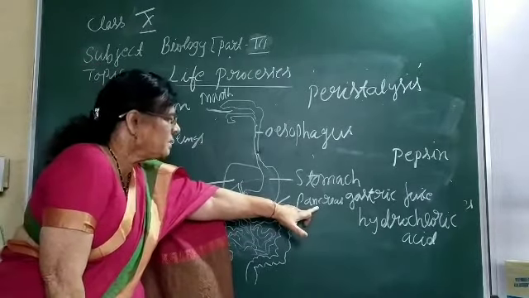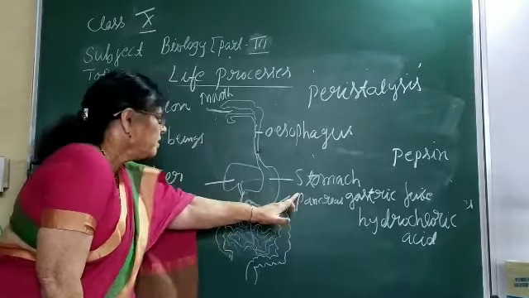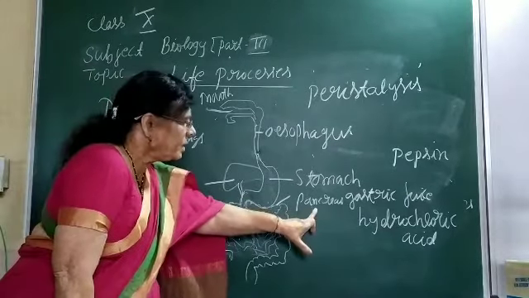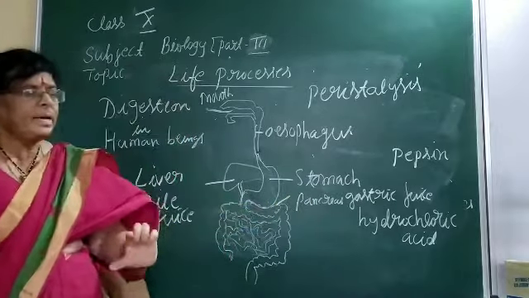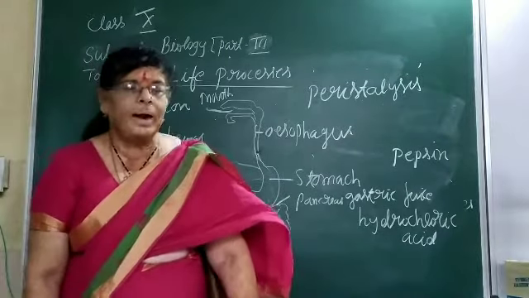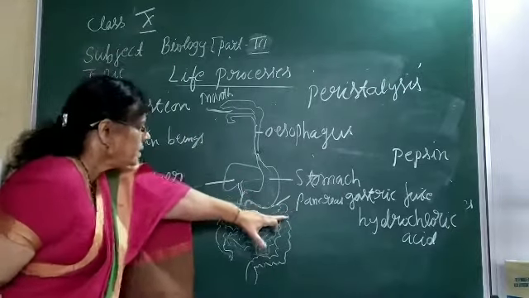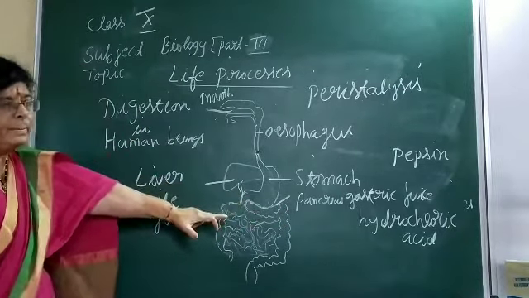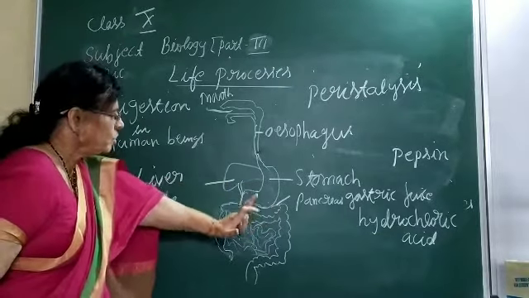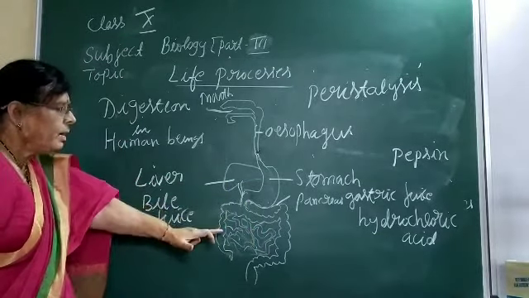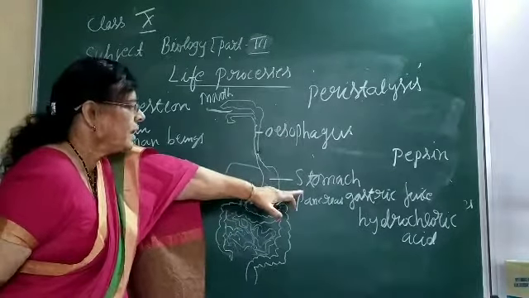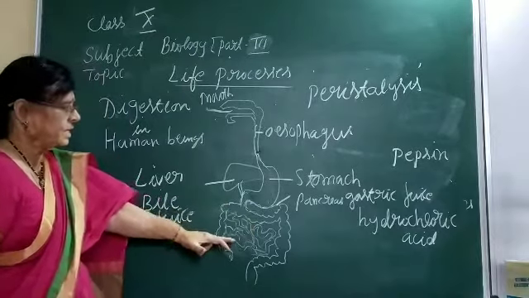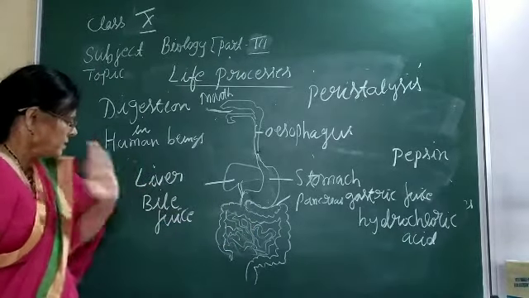Then the pancreas will secrete pancreatic juice. That pancreatic juice will also come to the small intestine. Pancreatic juice has enzymes called lipase and trypsin. The trypsin is going to digest the protein, and the lipase is going to act upon the fatty substances.